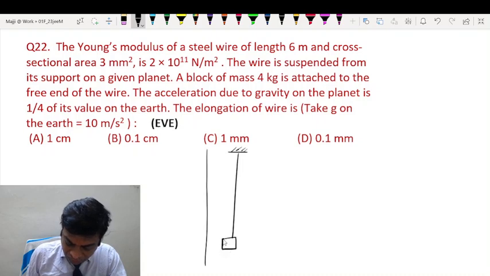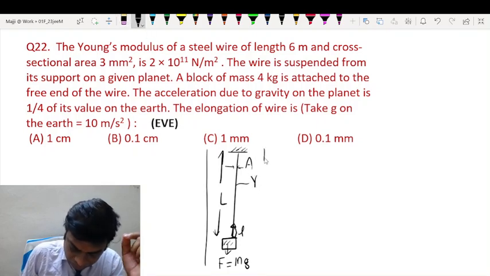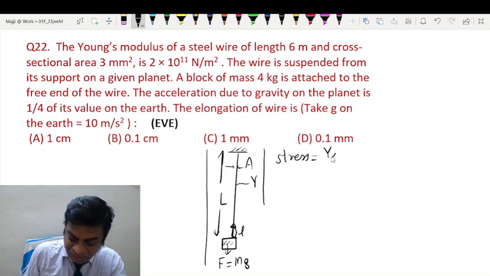Okay. Let us say that the length is L and the increase in length is small l. The restoring force will be equal to the weight. Remember, the restoring force will balance the weight. Cross-section area is A and Young's modulus is Y. Okay. Then the basic formula states stress is equal to Y into strain.